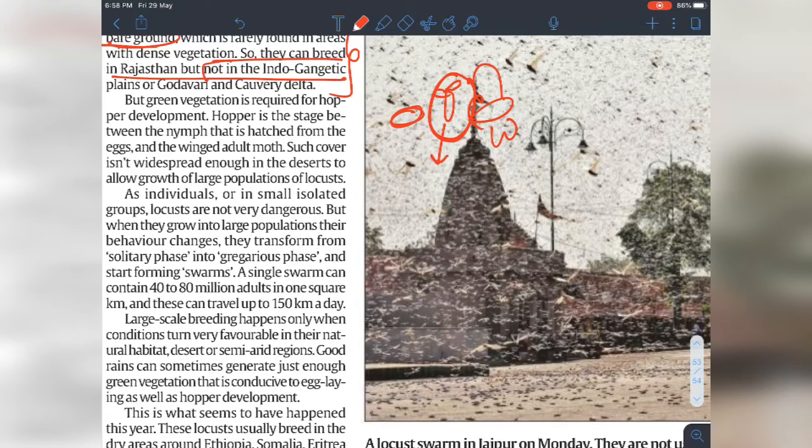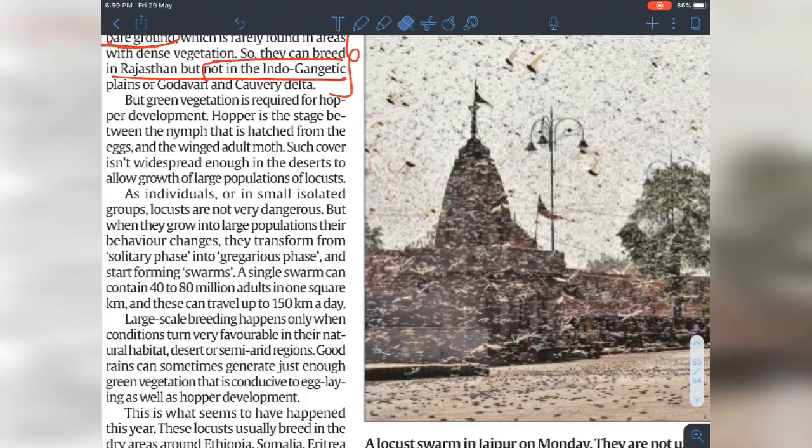In almost all continents we have desert, then small mountains or some kind of small grassland, and dense vegetation. First they lay eggs in the ground, and when the eggs hatch there comes the nymph stage. For the nymph stage they need thick vegetation, so grassland and forest will be more than enough. This is how the entire life cycle depends.